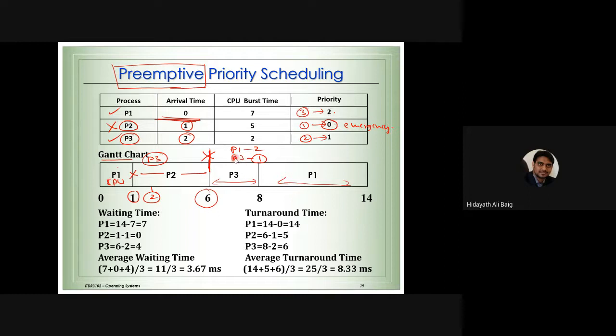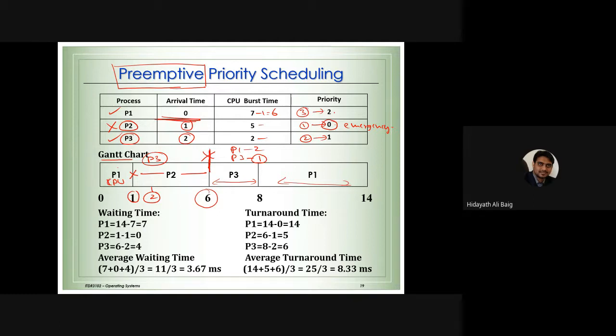So always we should know how much time it has completed. That's why it is better to write it. So process 1 has completed 1 millisecond, so remaining time is 6 milliseconds. The others have completed straight away, nothing remaining. So when a process comes into the picture, we need to look into the new process. Whichever is more important, we need to send it. Okay, so that's what we have to keep in mind. This is called preemptive priority scheduling.